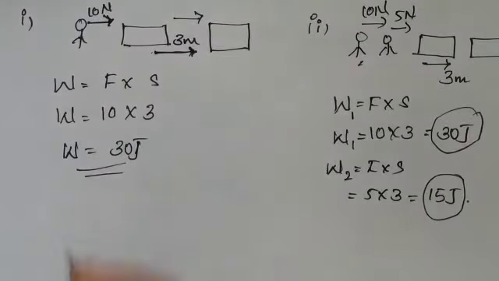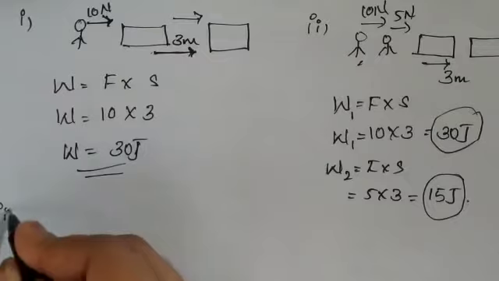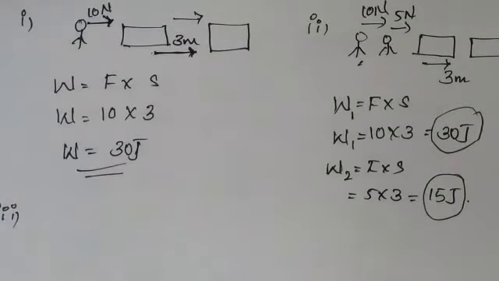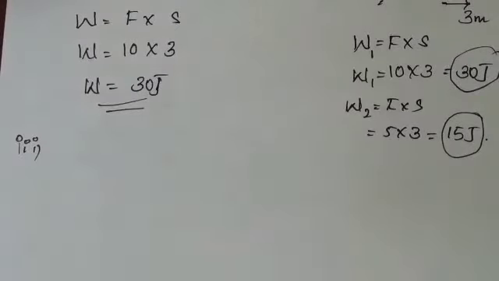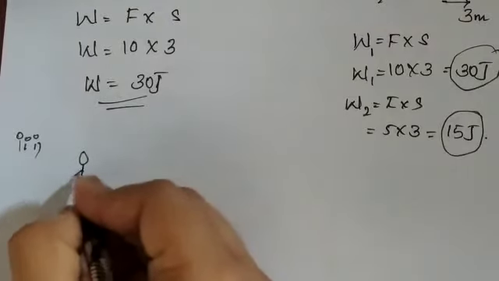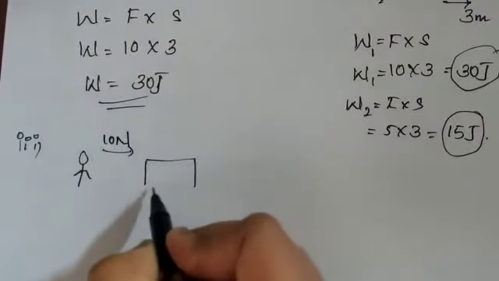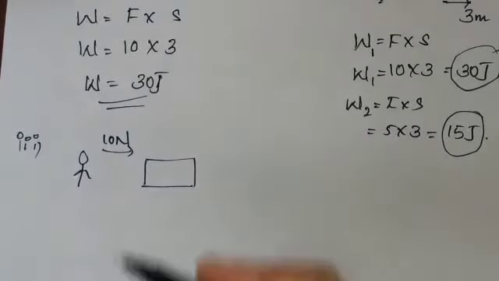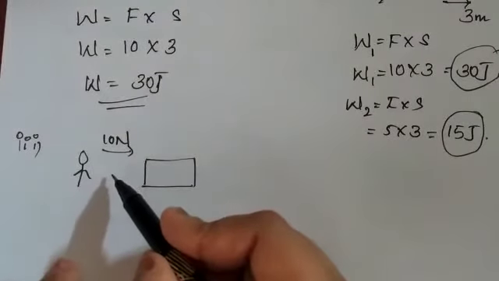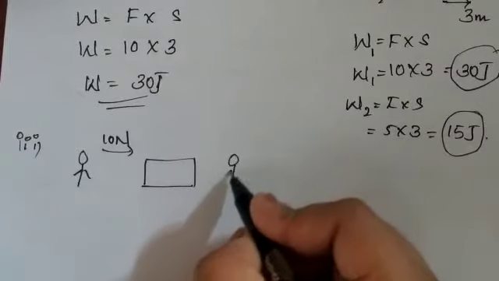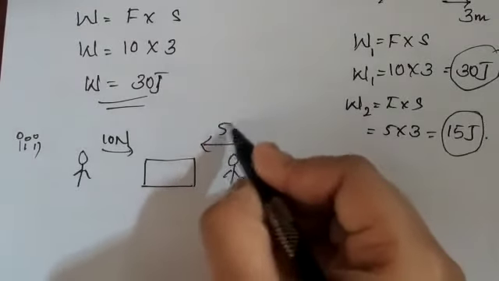Similar to this condition, I'll consider another example so that you will understand it. For instance, you are applying 10 Newton of force on that box. Your friend, instead of being in this position, is applying force in the opposite position, the same force.